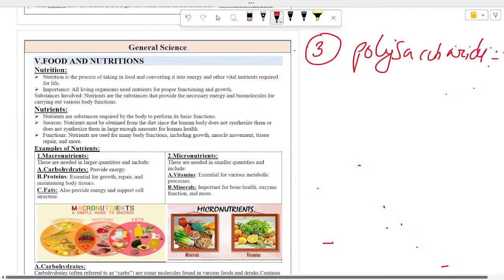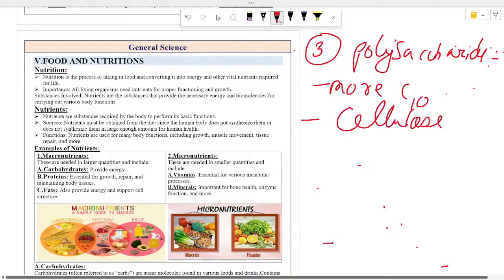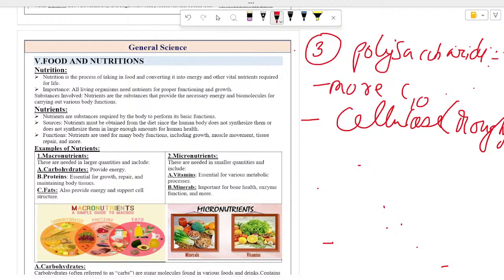Polysaccharide means these are hydrocarbons having more than 10 carbon chain. The best example is cellulose, which is present in the cell wall of plants. These are polysaccharides. They act as roughage and help in digestion.